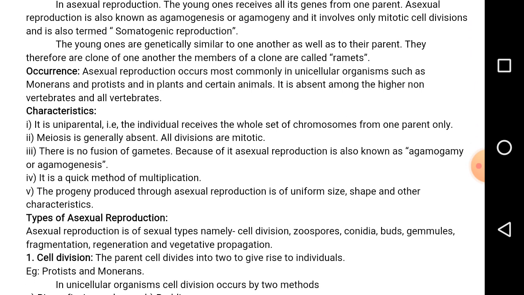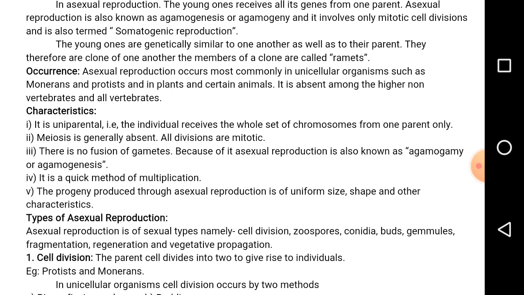In asexual reproduction, the daughter cells receive all the genes from a single parent. The offsprings or the younger ones receive all the chromosomes from the single parent, whereas in sexual reproduction the younger ones receive two sets of genes from different parents, the male and female.